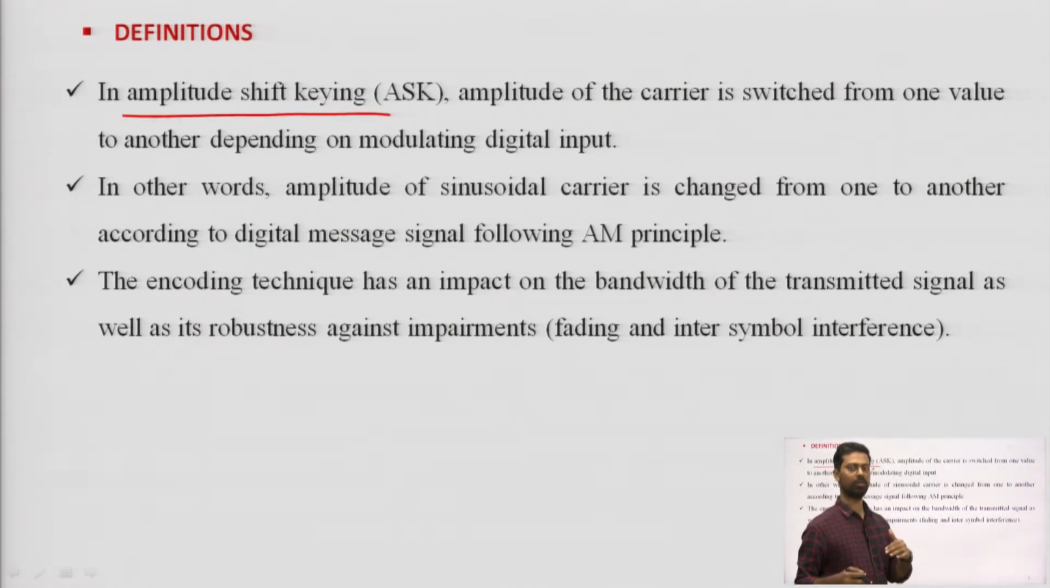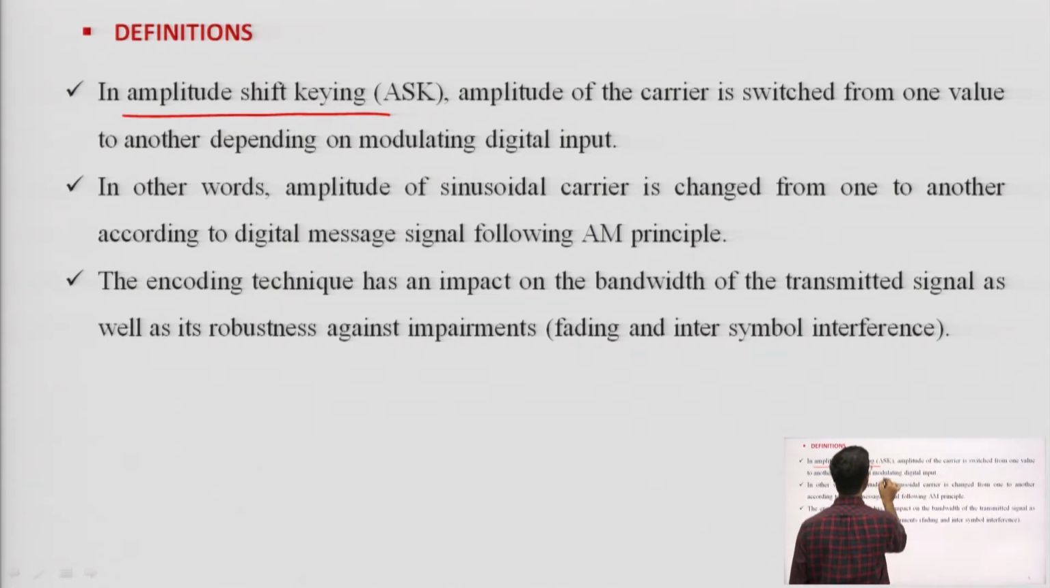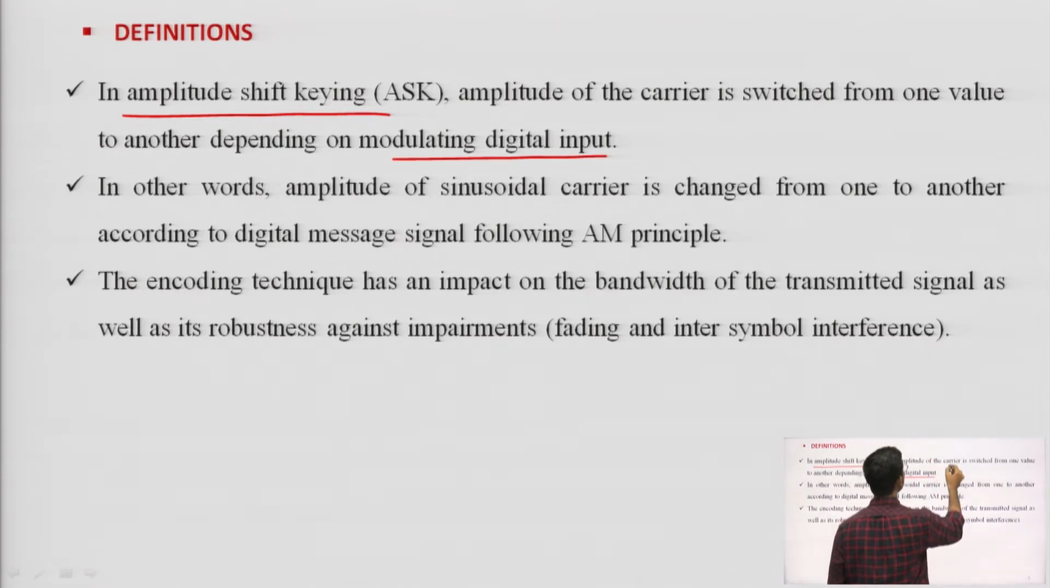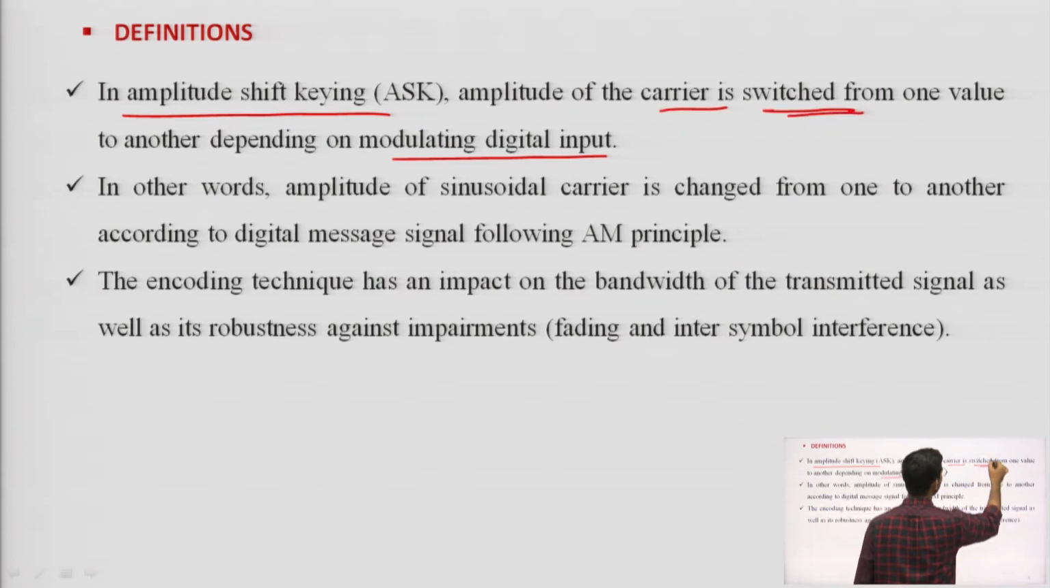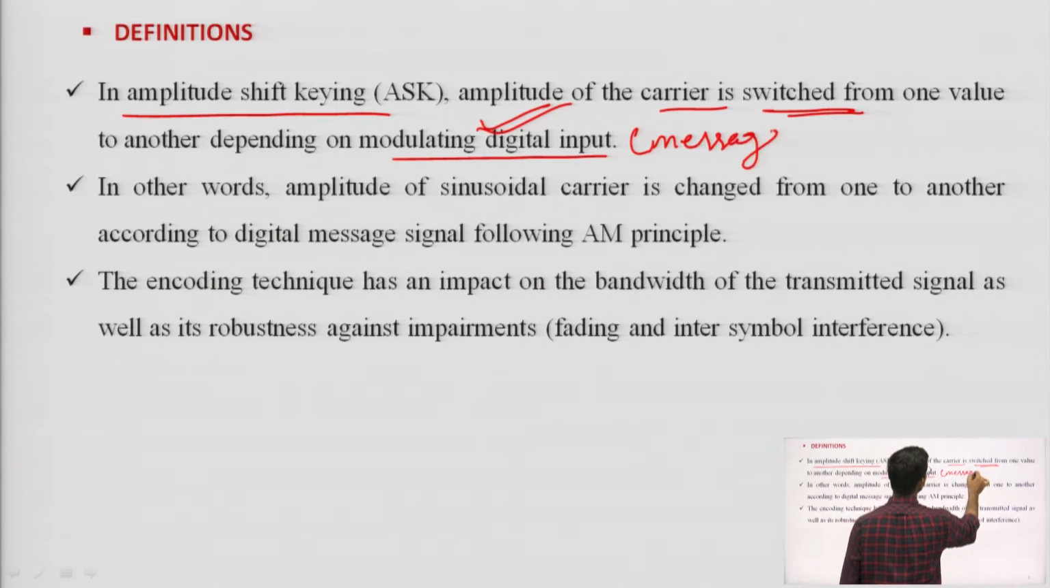This class is for amplitude shift keying. In amplitude shift keying, the amplitude of the carrier is switched from one value to another depending on the modulating digital input. What is modulation again? The changing of the characteristic of the carrier signal with respect to the message signal. So the amplitude of the carrier signal is changing, that is switching or keying from one value to another depending on the modulating signal, that is your message signal.